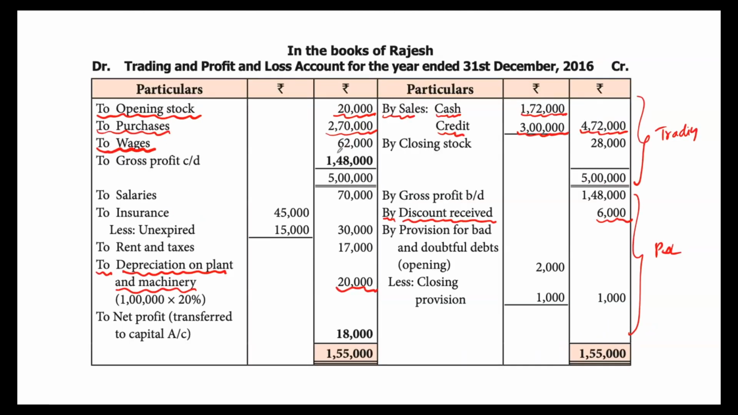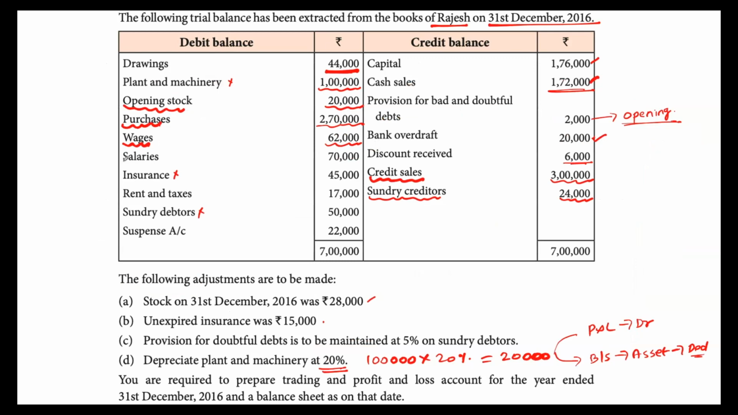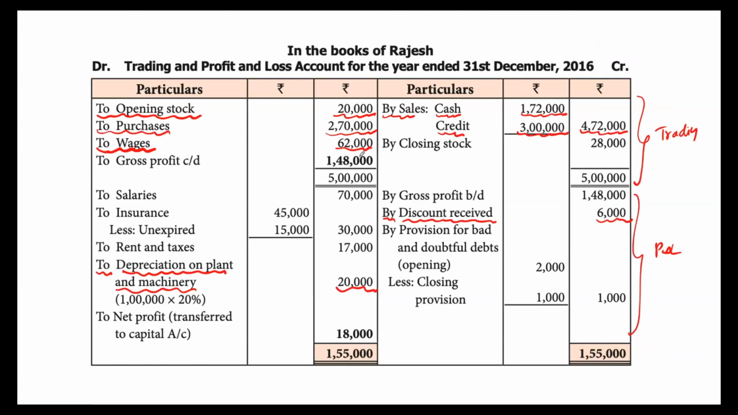So to wages, 62,000. Then salaries, this will appear in the P&L account, basically related to admin activities, 70,000. So we'll take it to the P&L debit side. So this is the P&L region, to salaries, 70,000.